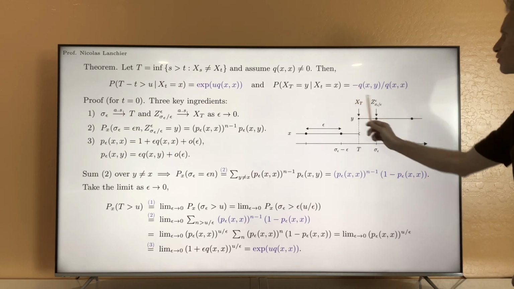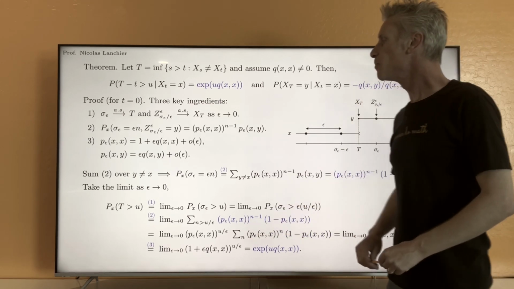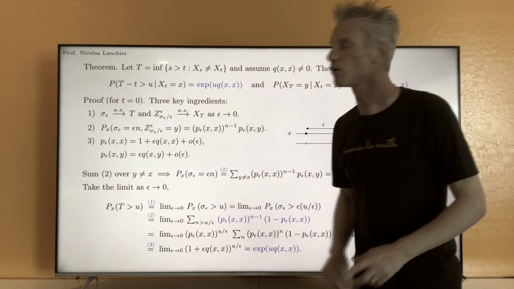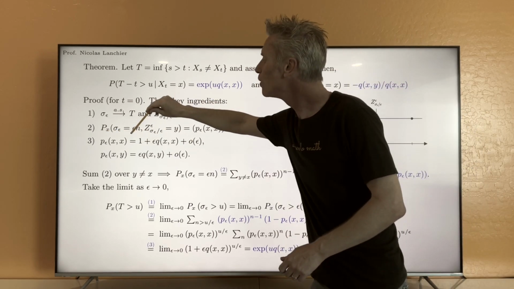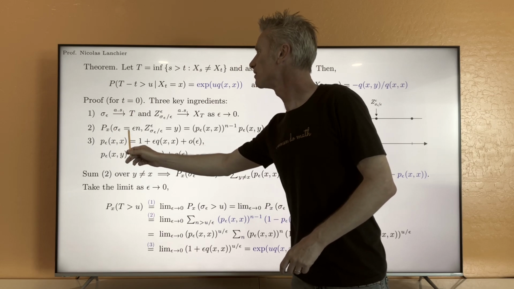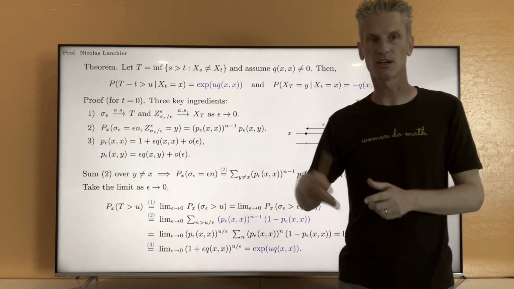Now to answer the question where, we are going to follow the same reasoning, but instead of summing over all y different from x, I'm going to sum here over all n larger than 1, because sigma epsilon must be equal to either epsilon or 2 epsilon or 3 epsilon and so on.